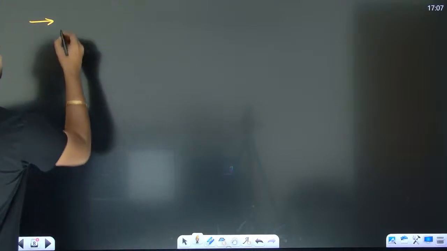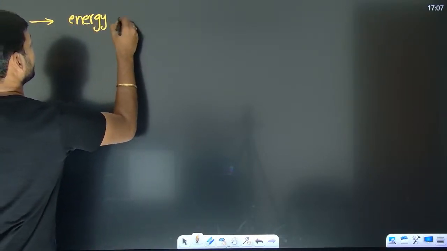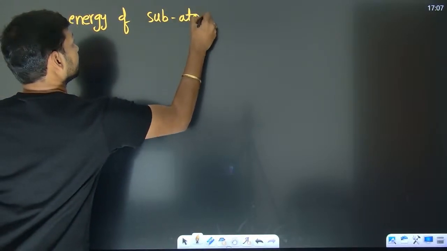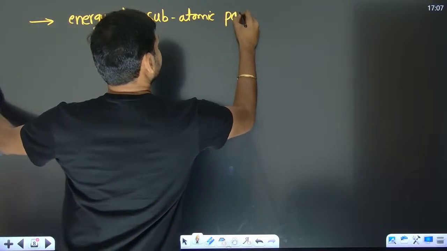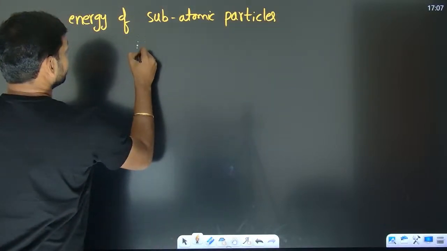Energy of the subatomic particles is given by this relation.